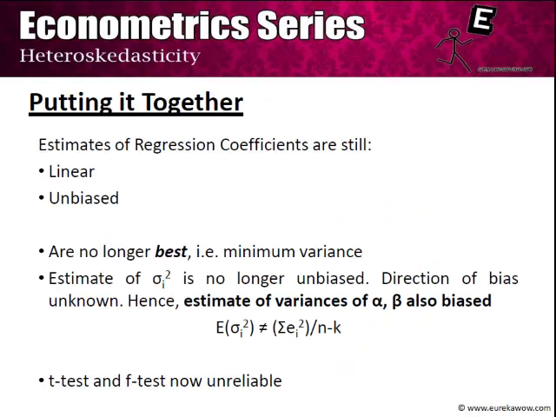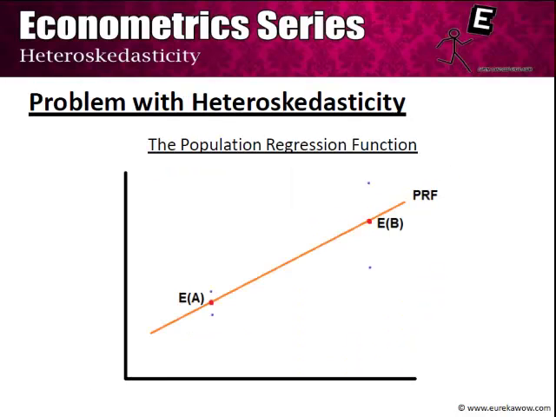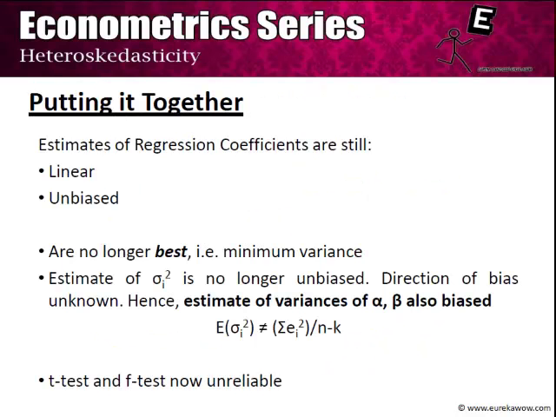And to put it together more formally, the estimates of the regression coefficients are still linear and they're still unbiased. Going back to the previous slide, we see that even though there is a lot of variability, on an average we will obtain the slope equal to the slope of the population regression function. But the main problem that we see is that it is no longer the best estimate. That is, there is no longer minimum variance. It is possible to obtain another linear and unbiased estimate which has lower variance than our OLS estimators.